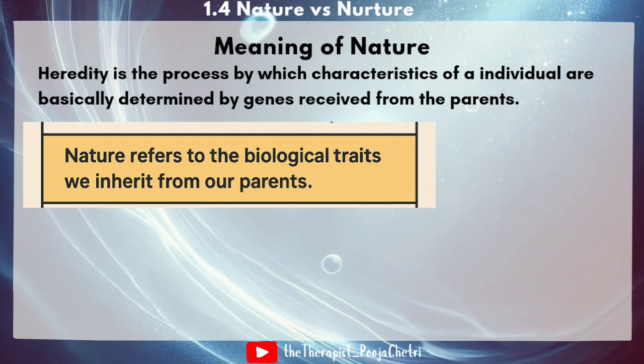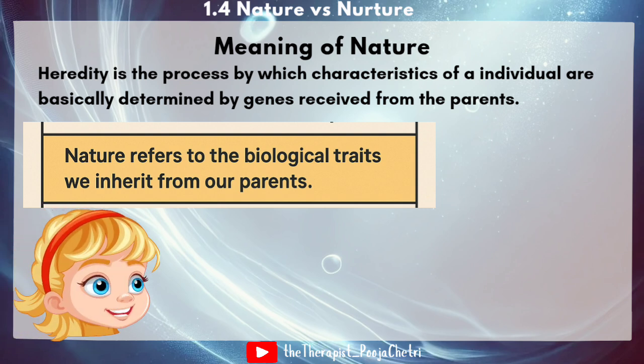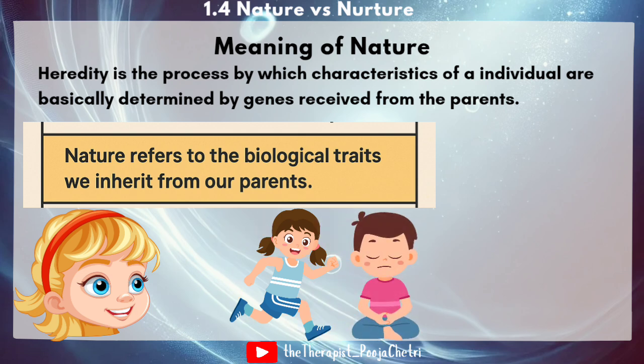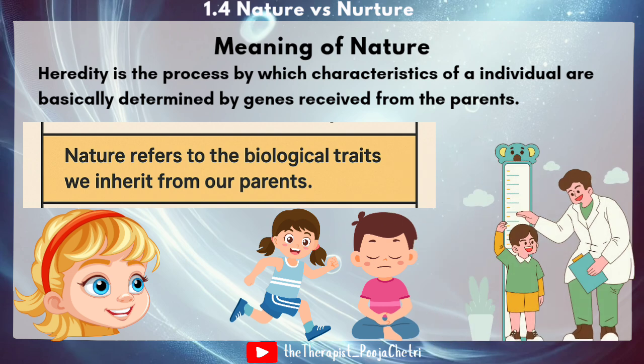For example, a child's eye color or hair type is decided by their genes. Some children are naturally more active or quiet due to their inherited temperament. One more example is height potential, which is mostly influenced by heredity. All these parts of nature come from within and are passed through genes.